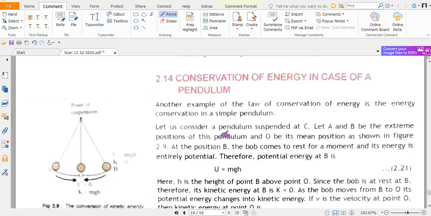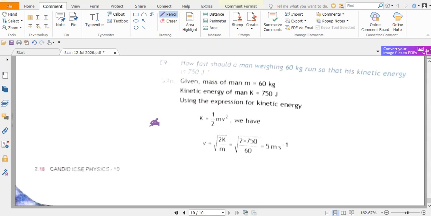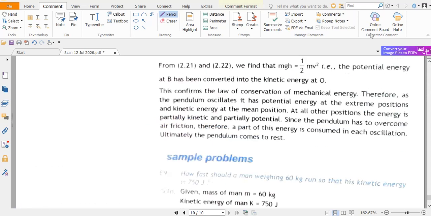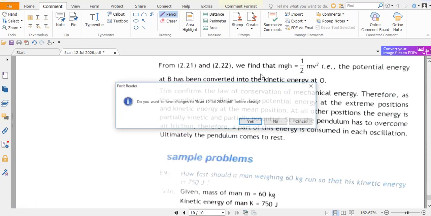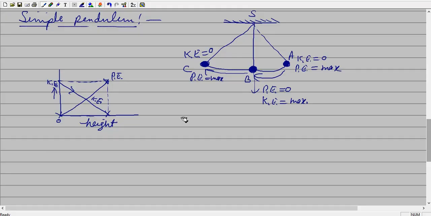Conservation of energy in case of the pendulum I have explained already, and now you will see that the chapter is finished. So I hope you understand this chapter, work, power and energy, and now we start the numerical portion. First solve the examples.